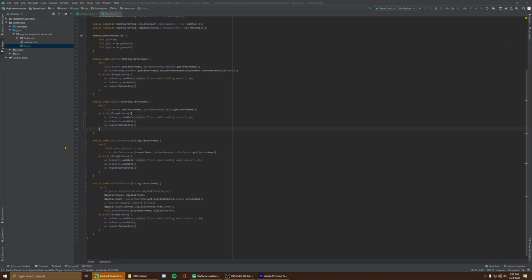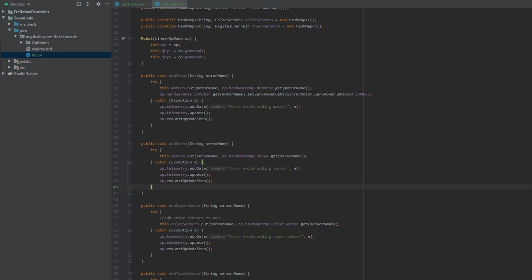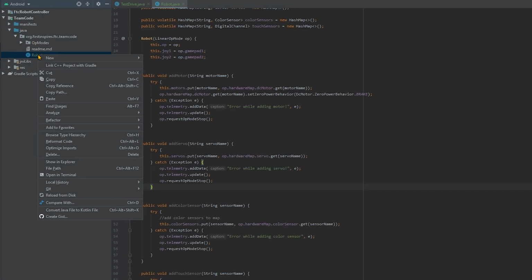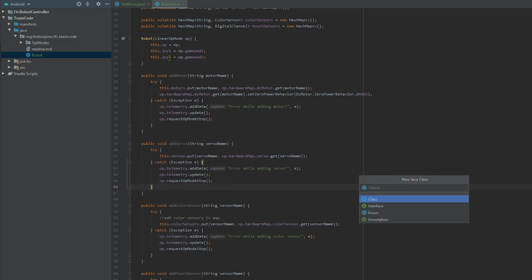Now that we have the main robot class, we'll need a subclass to handle tasks pertinent to the robot, like driving, moving arms, etc. Right-click on the robot class and select New Java Class. You can name it anything, but I'm going to name it VeryCoolRobot.